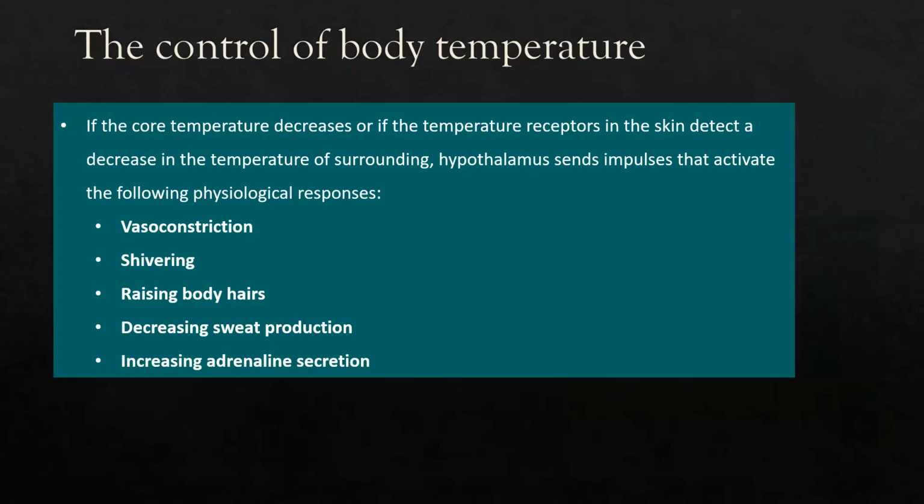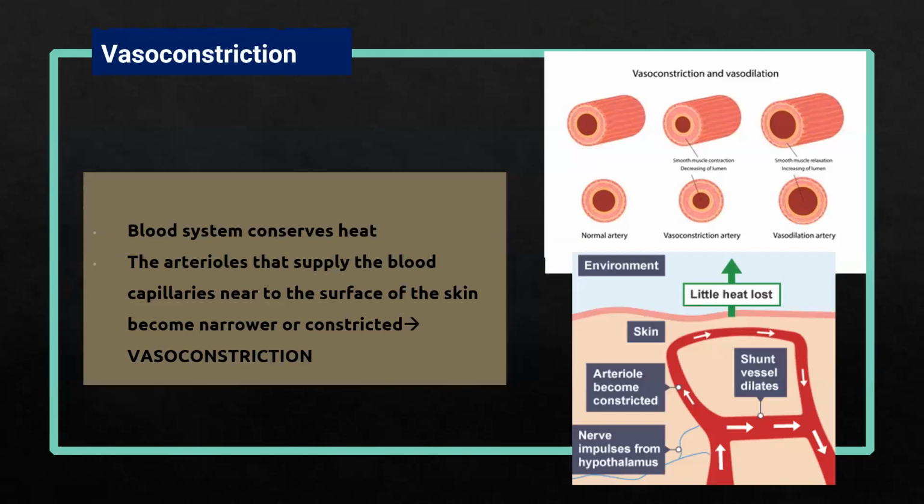The first one is vasoconstriction. Vasoconstriction means that the arterioles, which are the branches of the artery that supply the capillaries near the surface of the skin, become constricted. Constrict means they become smaller because of the contraction of the muscle cells in the arteriole. Remember that capillaries cannot constrict. The one that can constrict is the arteriole, the branch of the artery, because capillaries don't have muscle.